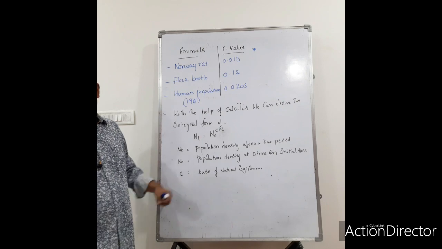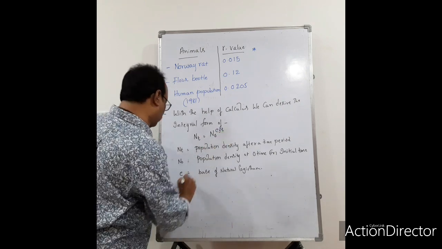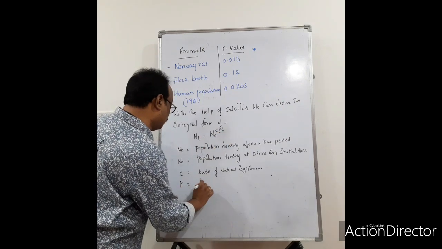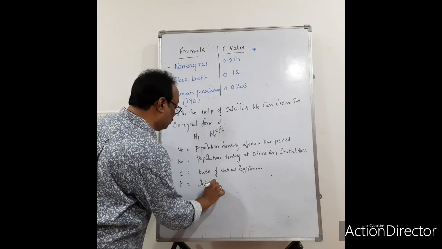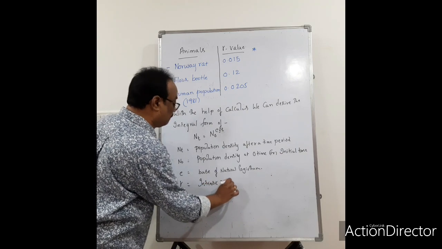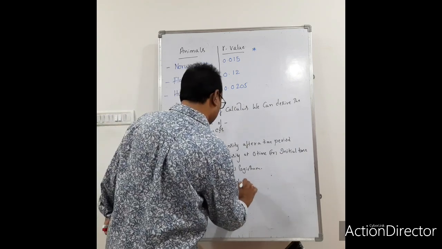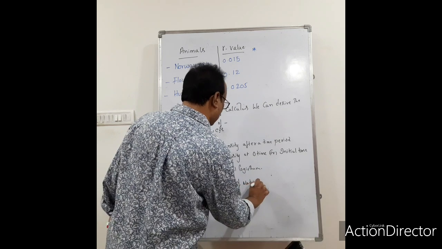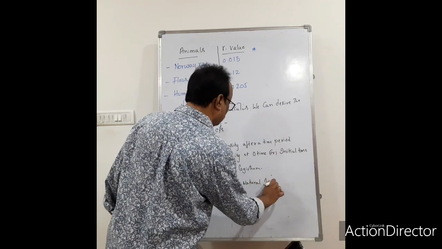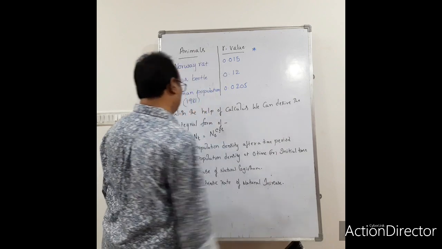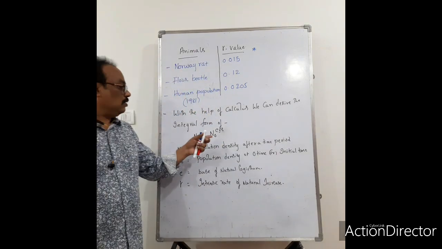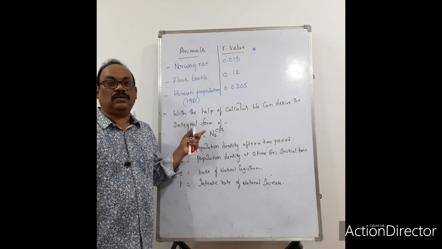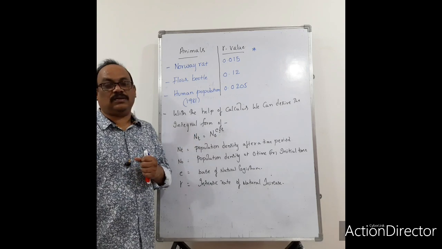Then we know the value of r: r is the intrinsic rate of natural increase. So this is the integral form of the population density.